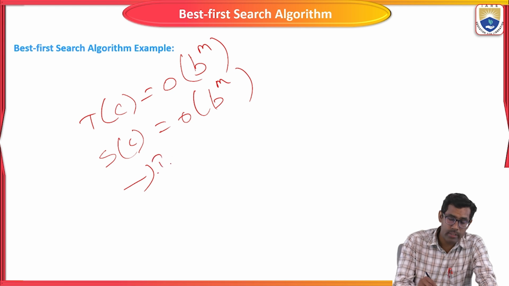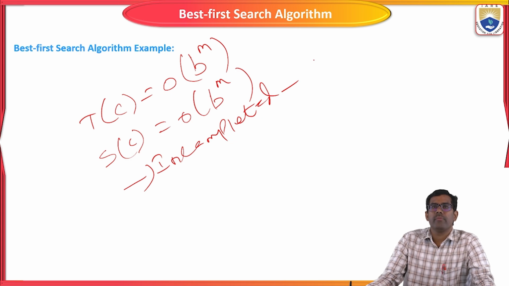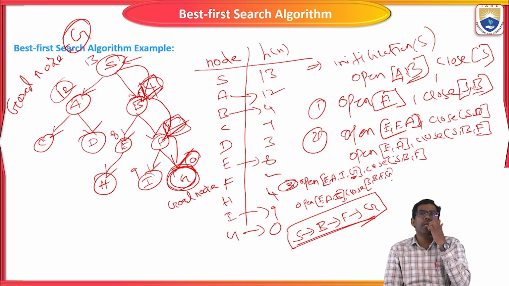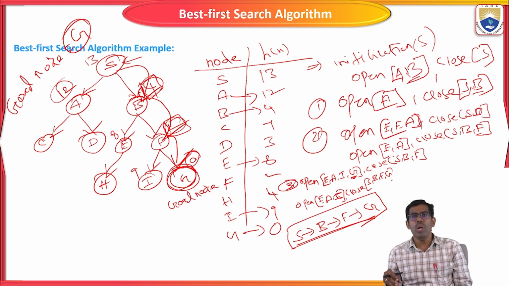So this one is incomplete. Why? In this algorithm, we choose a particular path to reach the goal node.